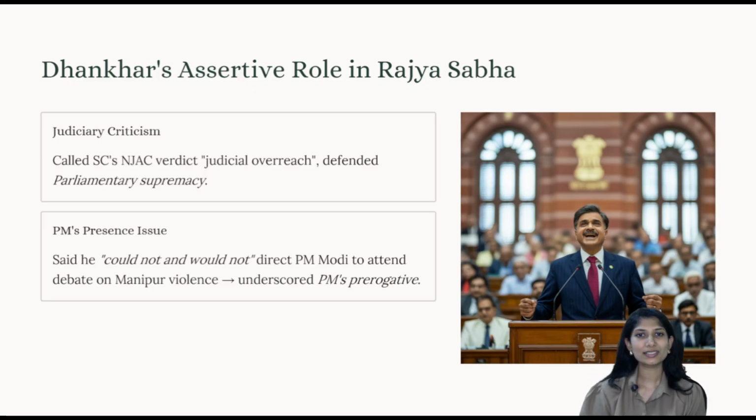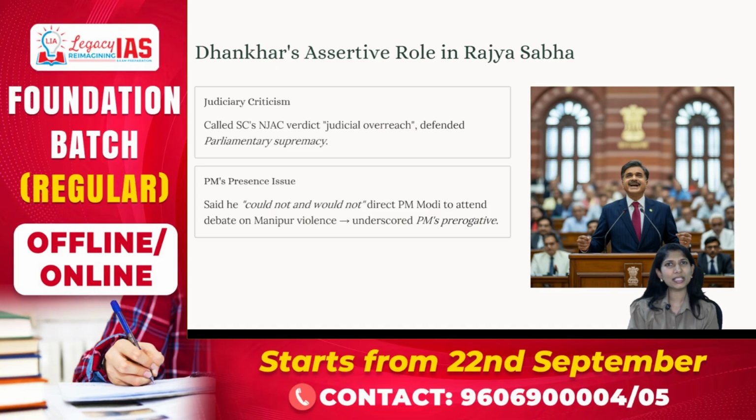First, we'll start with Dhankhar, the Vice President who resigned, and to whose position elections are now taking place. How was our former Vice President Dhankhar's role in Rajya Sabha? It was more of an assertive role also. Assertive role meaning how?